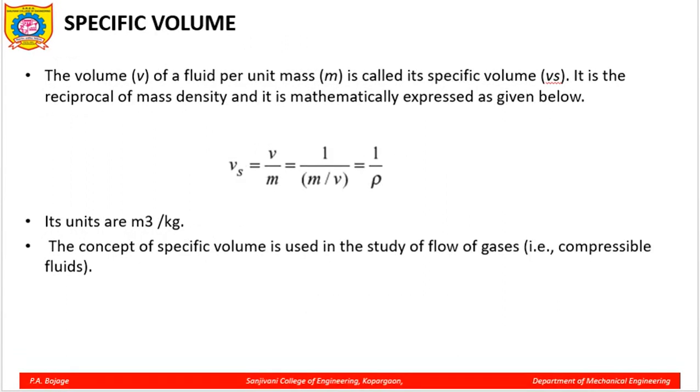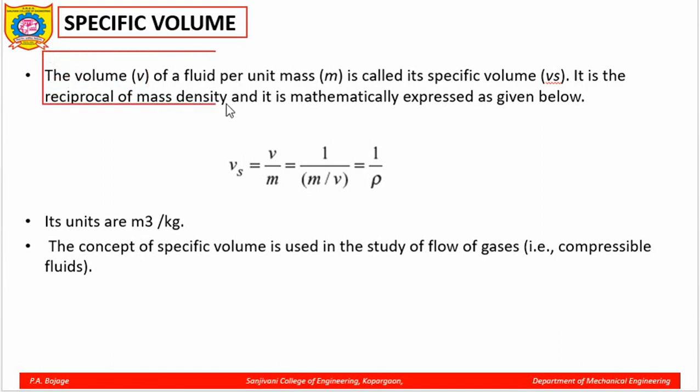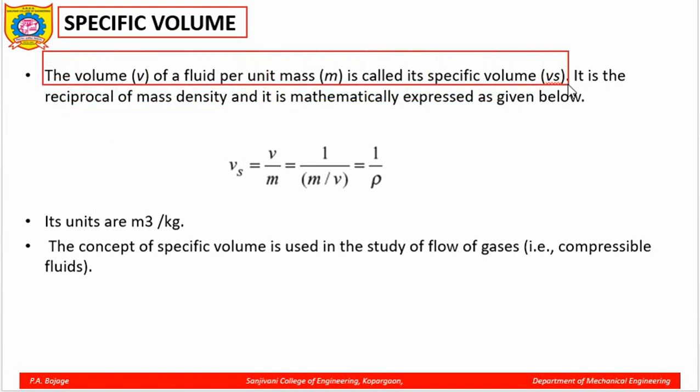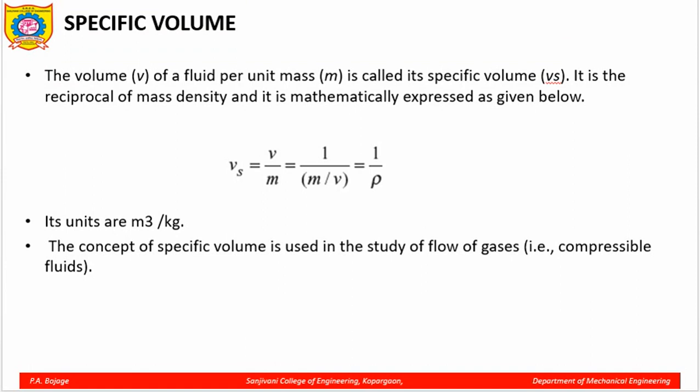Now, the next property is specific volume. Now, what is specific volume? The volume of any liquid per unit mass is called specific volume. It is denoted by small v suffix s. So, in simple words, we can call it the reciprocal of density. Volume per unit mass is called the specific volume.